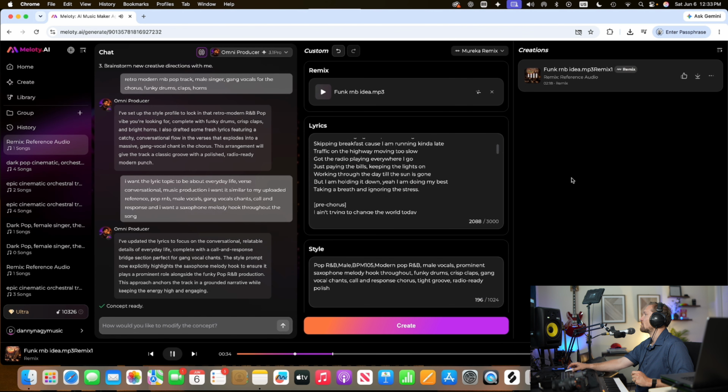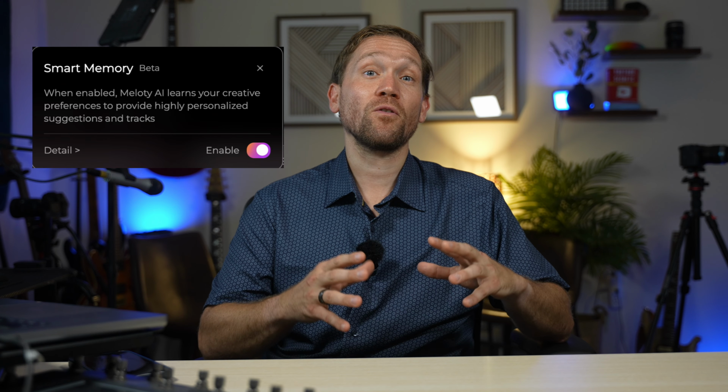As a producer, that completely changes the game. You're directing the AI using your own musical language. Now, if you're doing this constantly, you don't want to have to re-explain your taste every time you log in. This brings us to smart memory. This is Meloty's long-term personalization layer. It learns from your interactions, chat refinements, and feedback inside the workflow. So over time, it becomes more aligned with your taste.